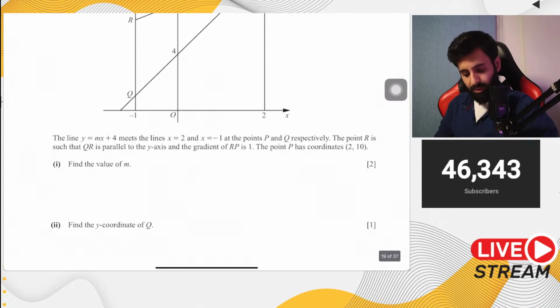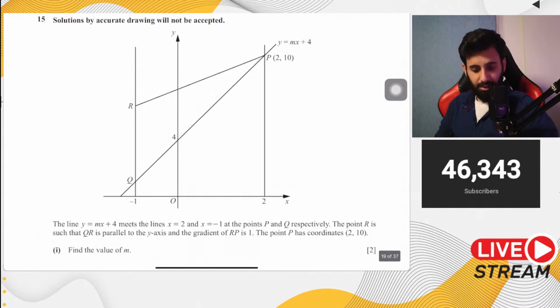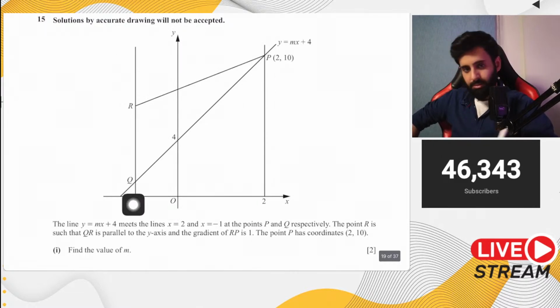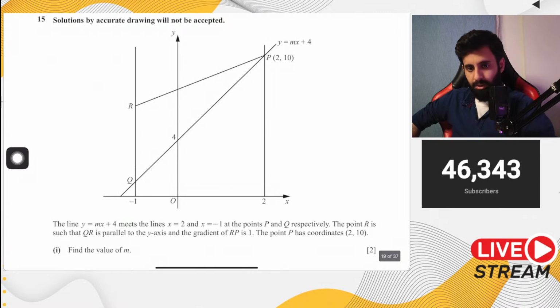The line y equals mx plus 4 meets the line x equals 2 and x equals minus 1. So be careful, this is the y-axis, this is the x-axis. This is x equals 2, this is x equals minus 1. Don't confuse the y-axis with any other line. Then it says